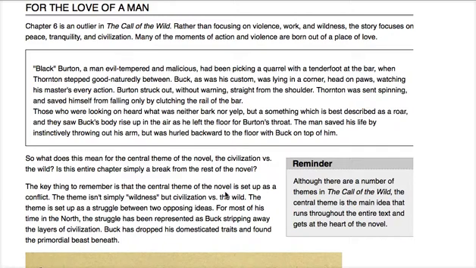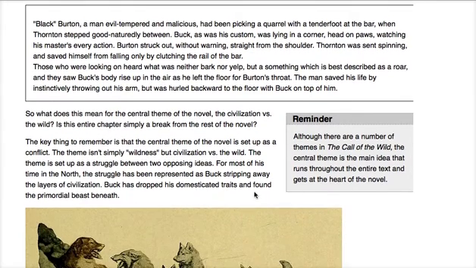So, what does this mean for the central theme of the novel, the civilization versus the wild? Is this entire chapter simply a break from the rest of the novel? The key thing to remember here is that the central theme of the novel is set up as a conflict.